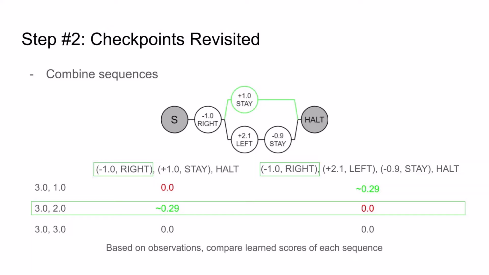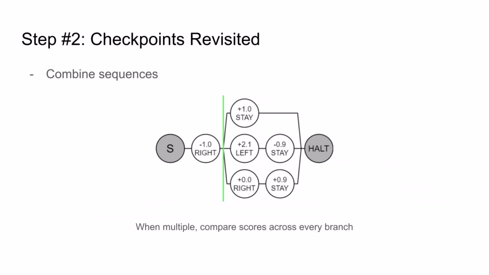High information was important here because it makes it more likely that we'll be able to make good decisions at the checkpoint. The higher the information, the more likely that we'll be able to tell when sequences are good versus when they're not, better enabling us to use sequences when they're strong, hide them when they're weak, to create solutions that are sharper and more robust. And by the way, if there are more than two branches at a checkpoint, to choose between them, we simply have to compare the learned score of every branch and choose the branch that has the highest score.